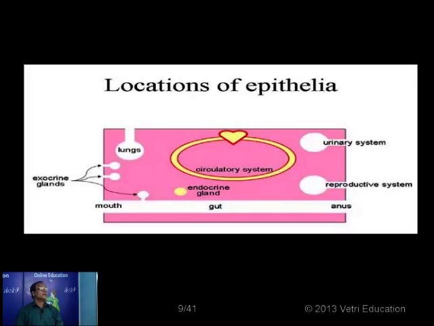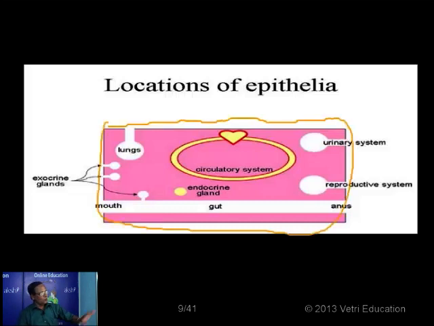Now here is the diagrammatic representation I want to show you. Where are these epithelial tissues normally located? I mentioned already, this line indicates the total covering of the body. This is the whole body, and the whole body is covered by epithelial tissue.